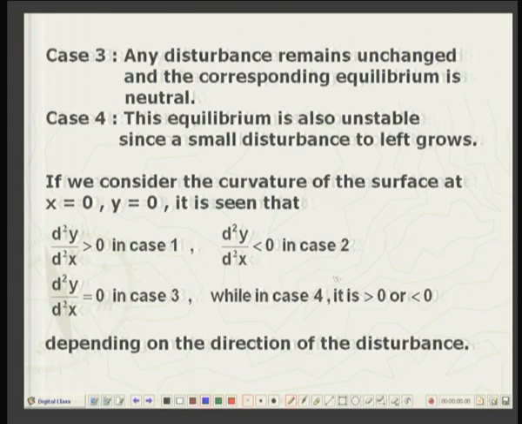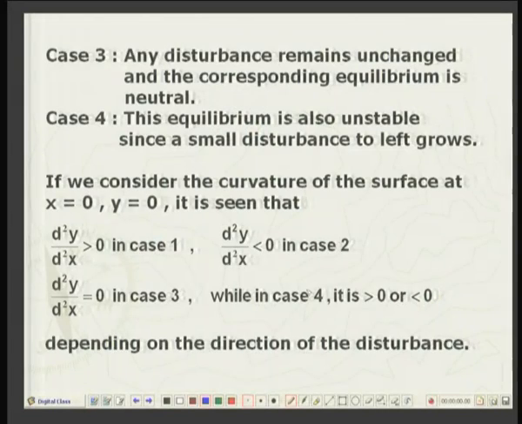And in case 4, there is a non-definite curvature, that is positive as well as negative, and at the middle point it is 0. So, it is a case of change of curvature according to the value of x.